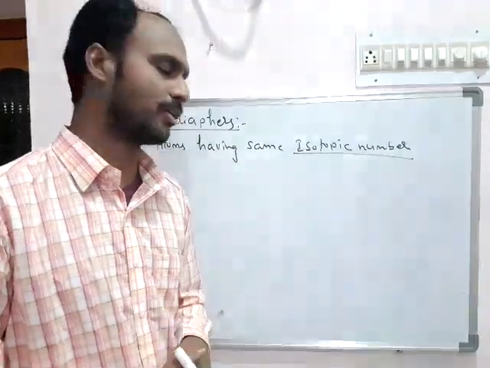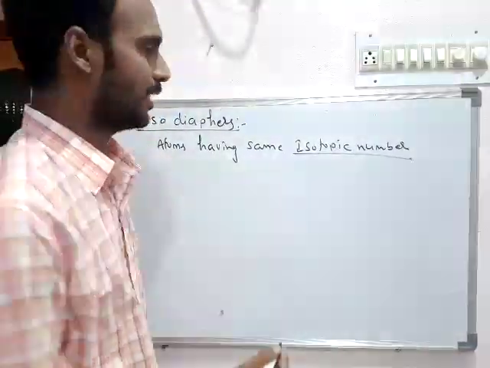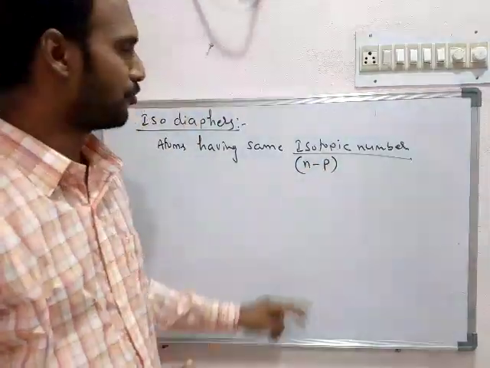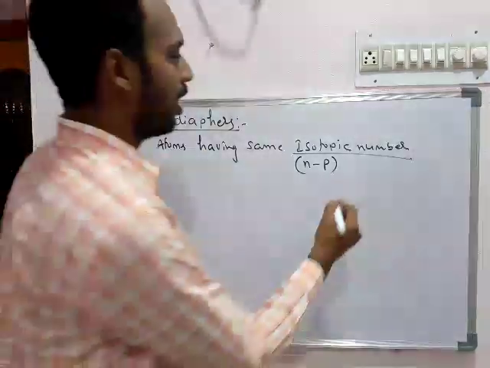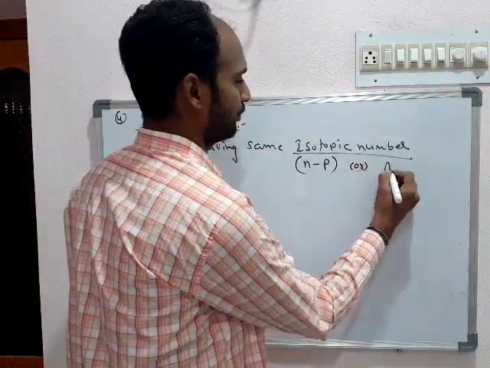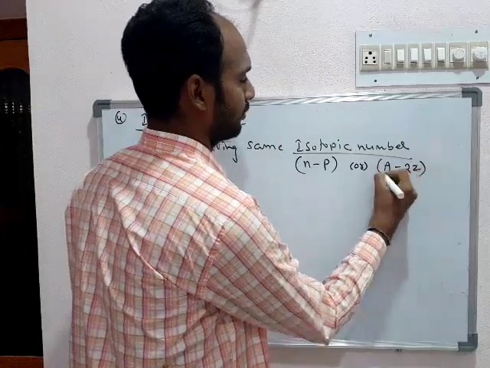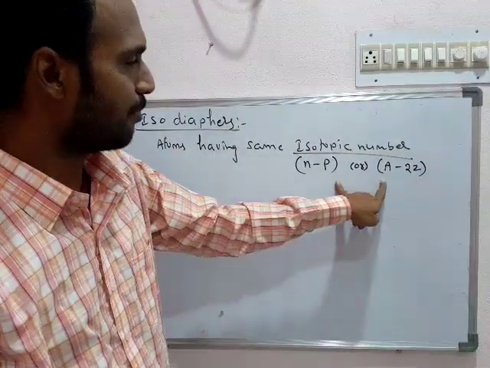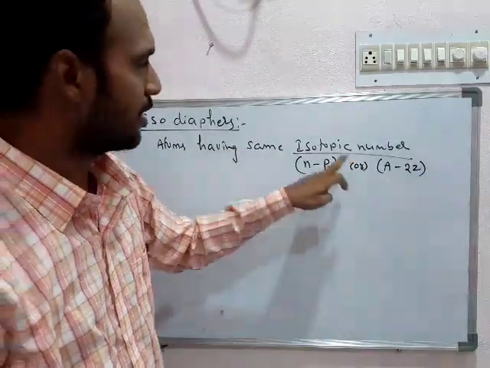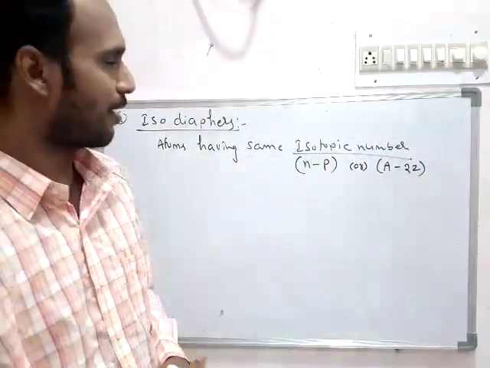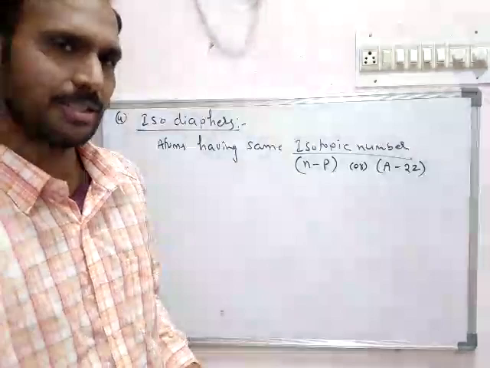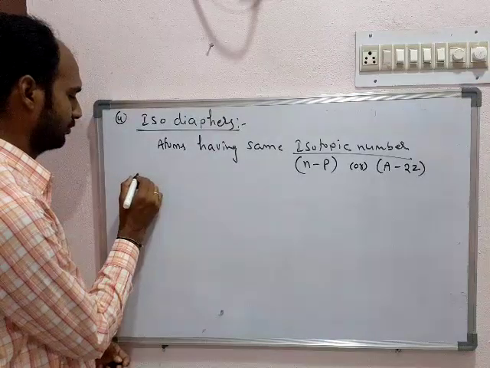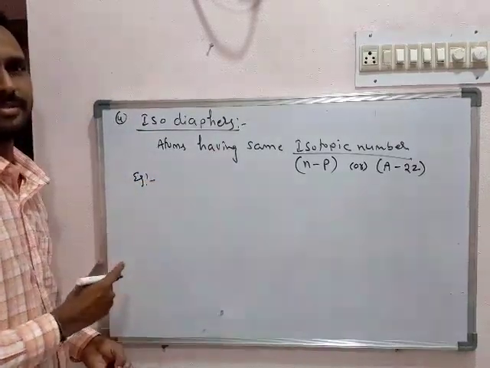It is a physical quantity of an atom which is obtained by a formula, that is N minus P, the number of neutrons minus protons, or it is equal to A minus 2Z, mass number minus 2 into atomic number. So this physical value is known as the isotopic number. If two atoms have the same isotopic number, they are treated as isodiaphers. I have very rare examples of it. See the examples.